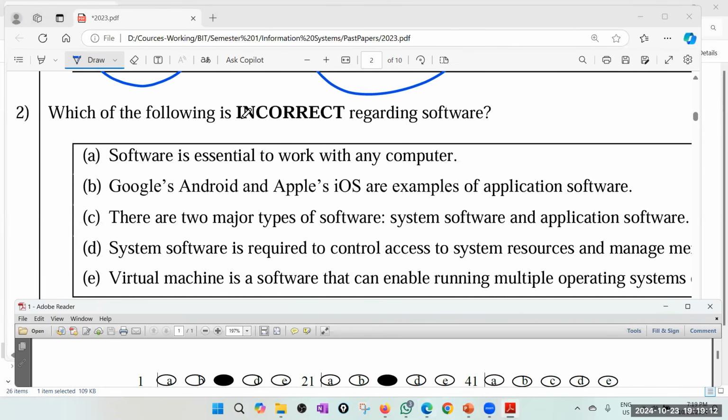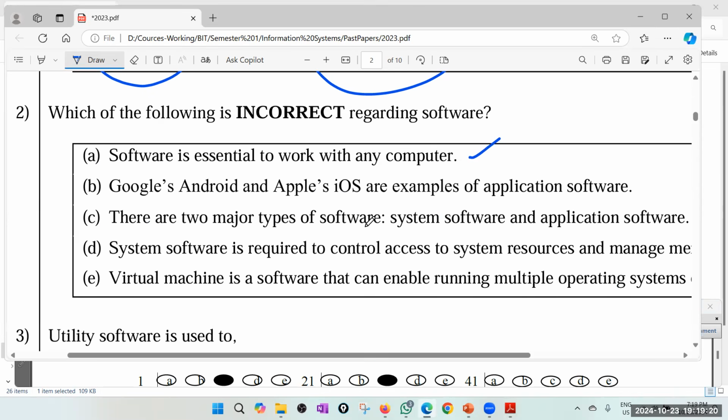Question number 2. Which of the following is incorrect regarding software? Software is essential to work with any computer. Yes. Without software, no point having a computer.